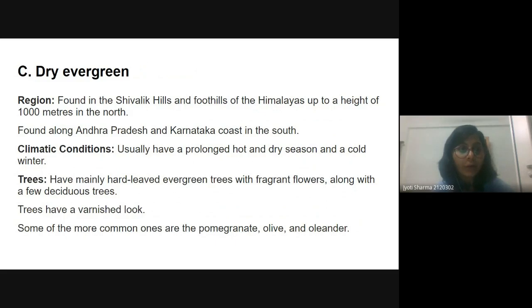And if we talk about the dry evergreens, these are found in the Shivalik hills and foothills of the Himalayas, up to the height of 1,000 meters in the north. They can be found in Andhra Pradesh and Karnataka in the south. What will be the climate conditions? We have a prolonged hot and dry season and a cold winter here, and because of that we get the dry evergreen. The trees can be pomegranate, olive, and oleander.